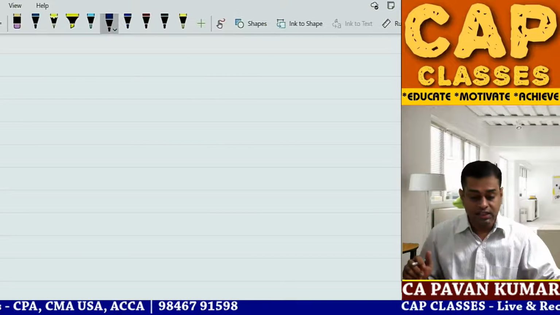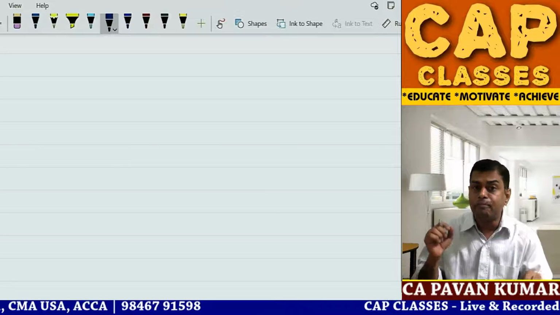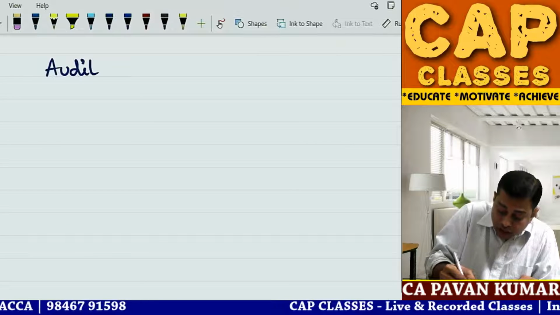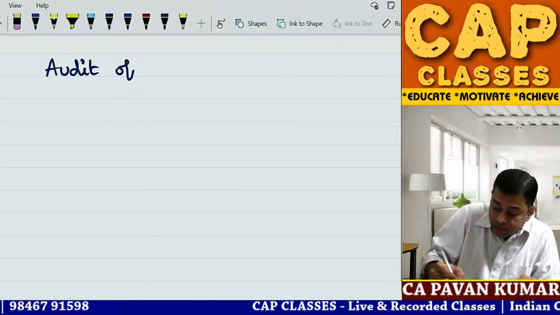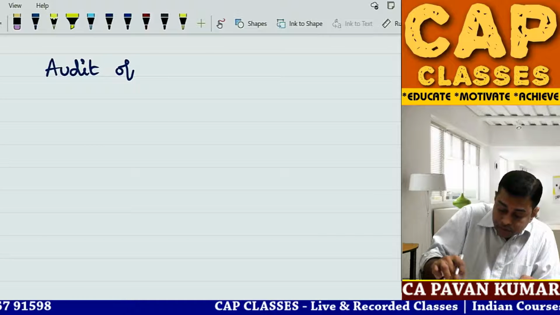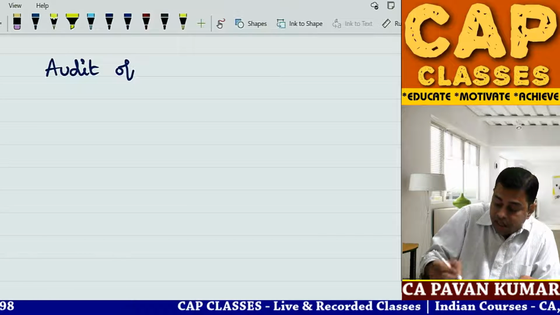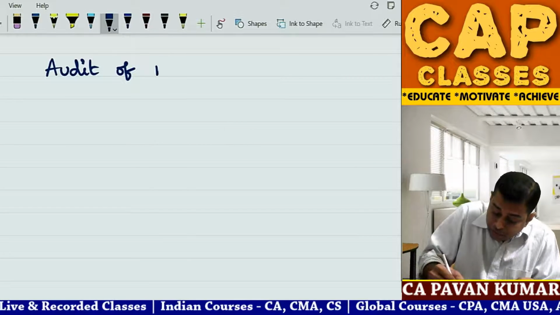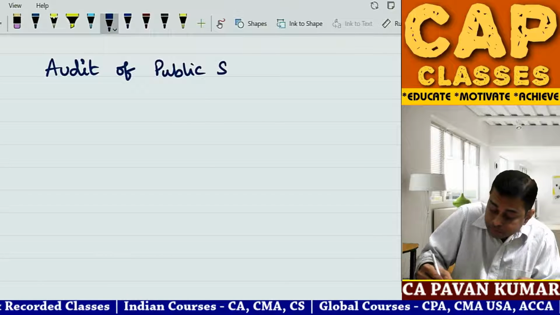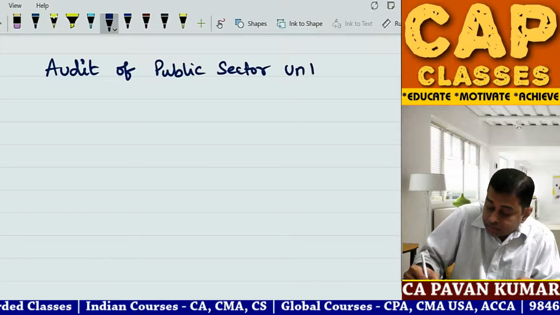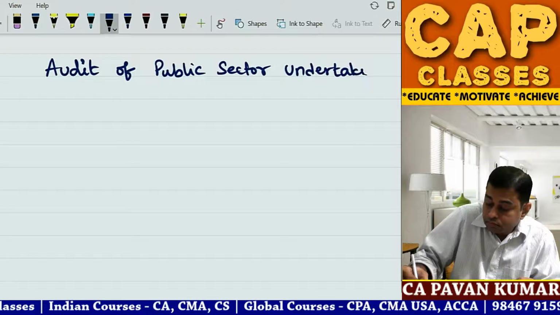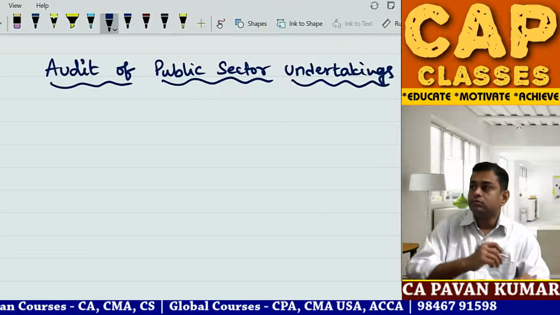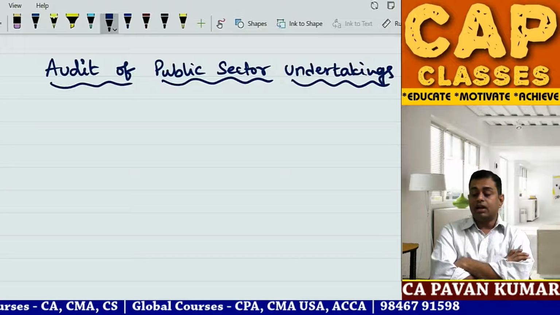So we are discussing audit of public sector undertakings today. What is this? Put the heading in your notes. Audit of public sector undertakings. So we are starting with audit of public sector undertakings.